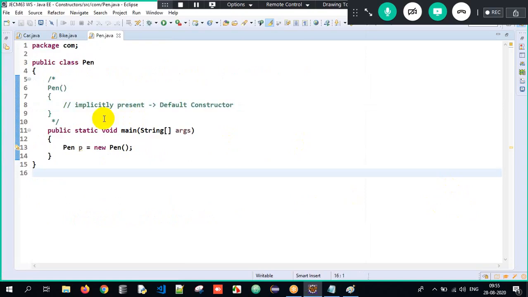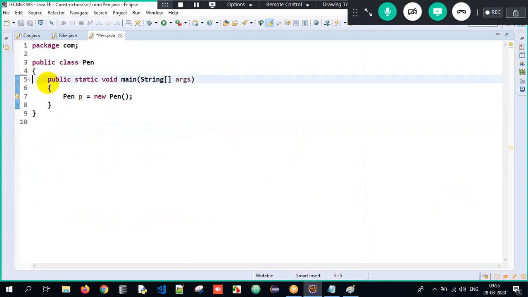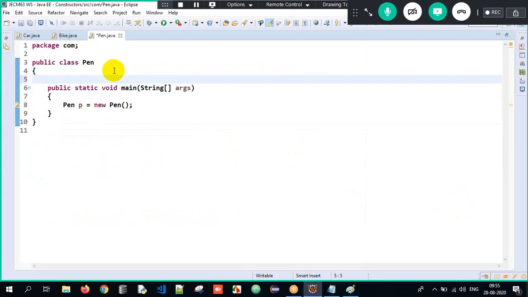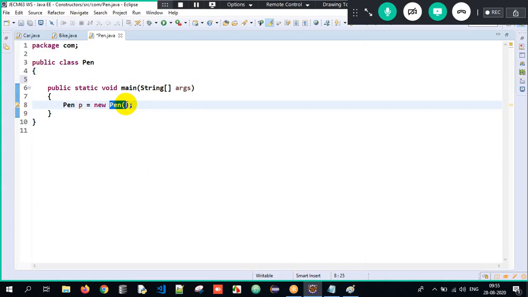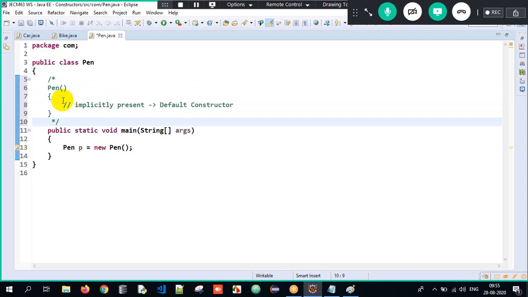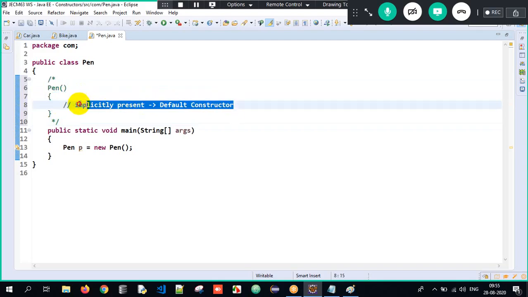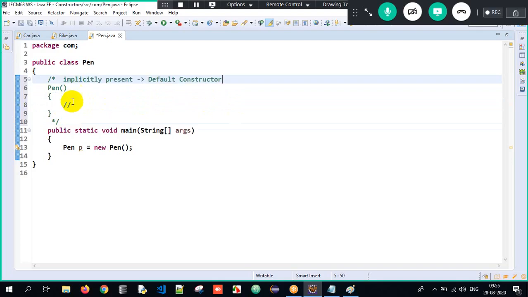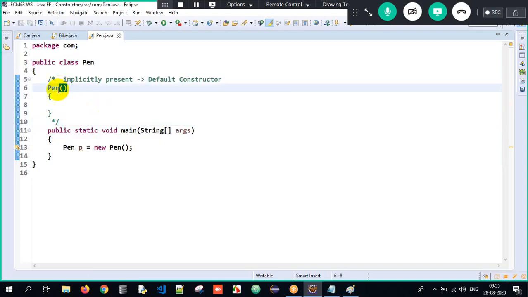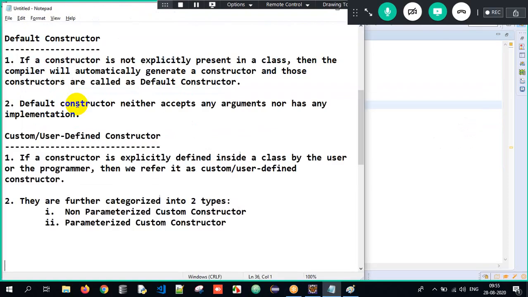Got it? See here, guys, in this explicit example, this is my main method wherein the execution starts. I create an object, so simultaneously the constructor should get executed, but there is no constructor explicitly defined. Then what will happen? The compiler will generate one constructor which will look something like this. This constructor is implicitly present, and who generates it? The compiler would have generated it. So this is what we call a default constructor. It neither accepts any argument nor has any implementation. Got it? Okay, sir. Default constructor meaning the compiler will generate.